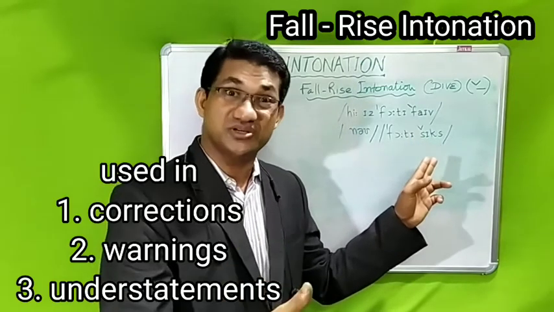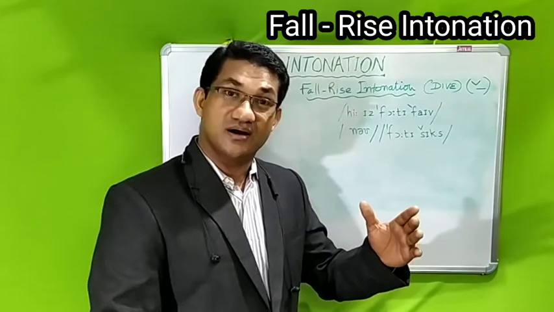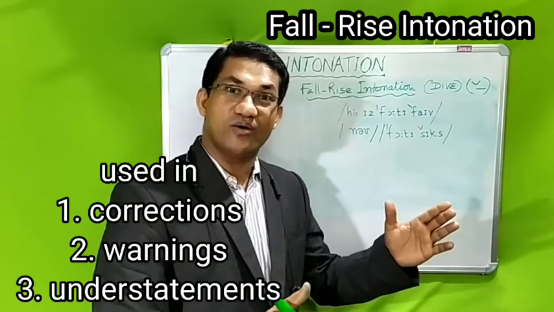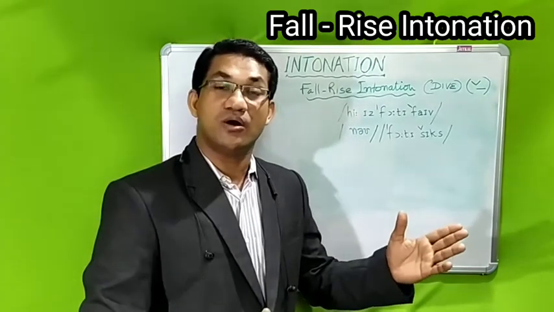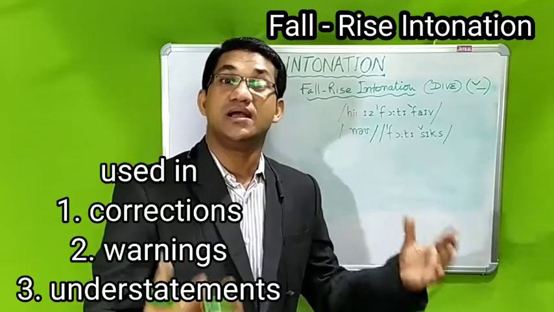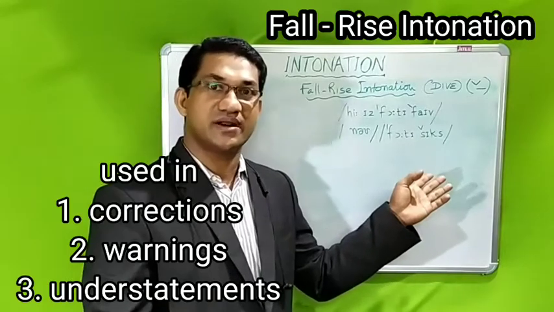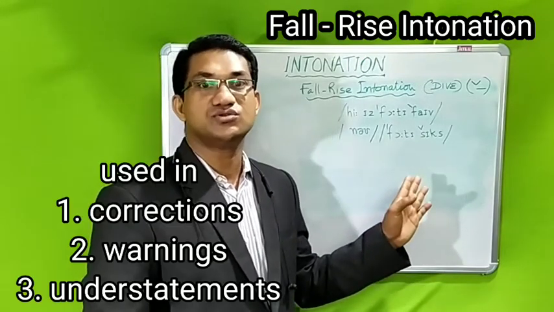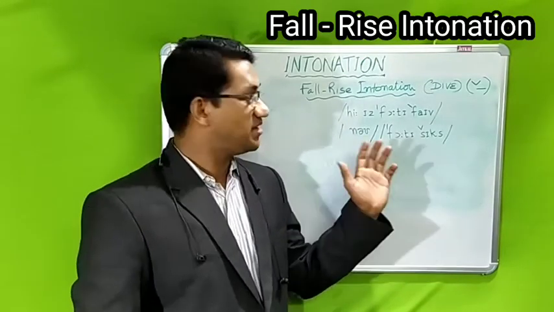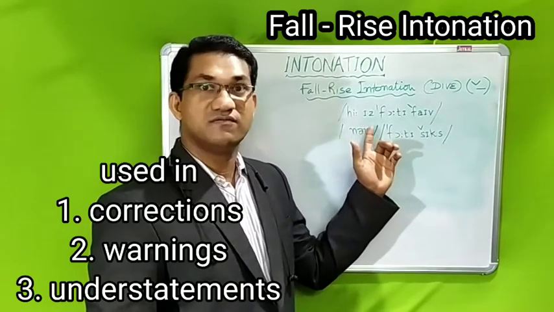When you are correcting an idea, an age, a year, a measurement, any kind of correction, we use the fall rise intonation. Say, for example, he is 45.